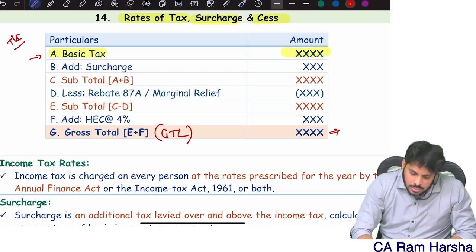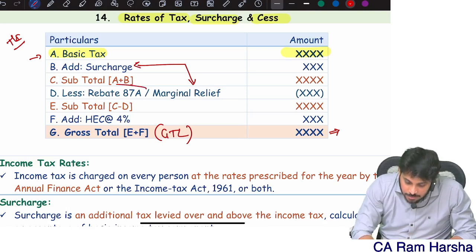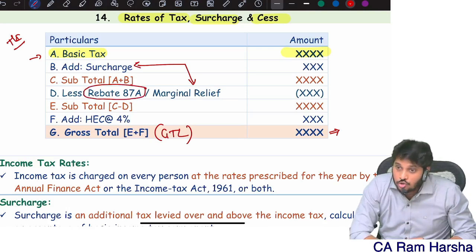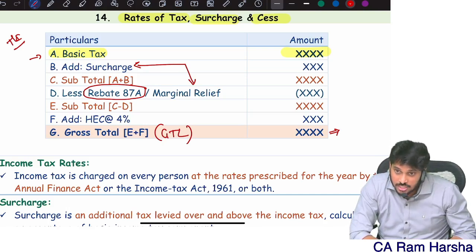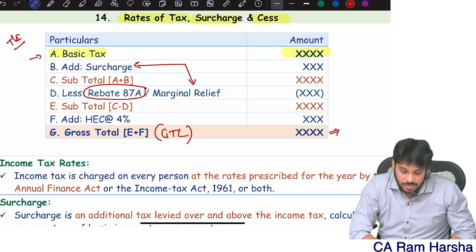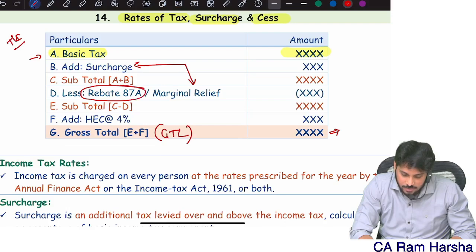Surcharge and marginal relief are interlinked. Rebate is a different provision altogether. So first I will cover the rebate provision under 87A.